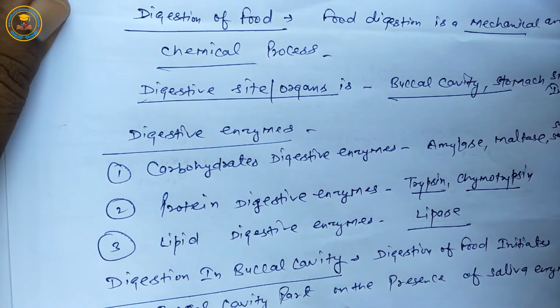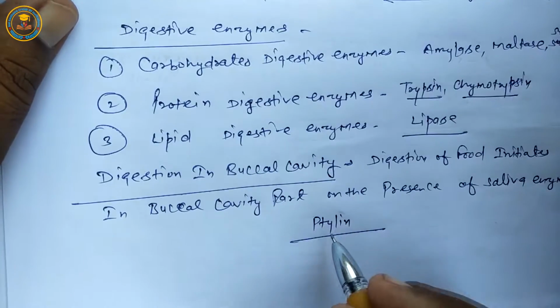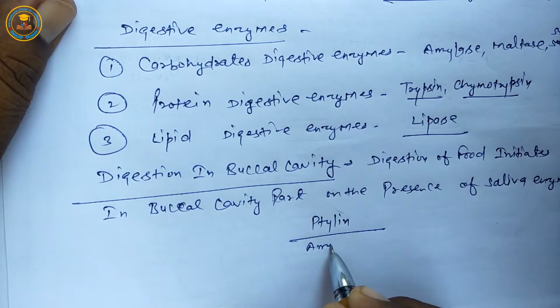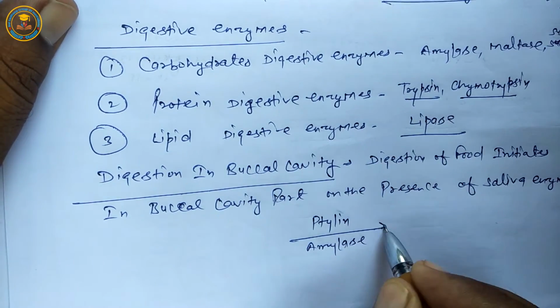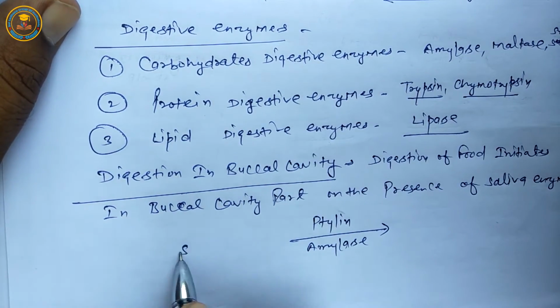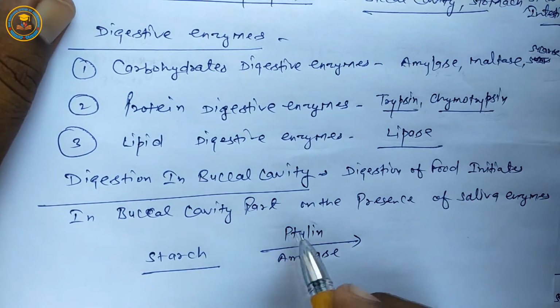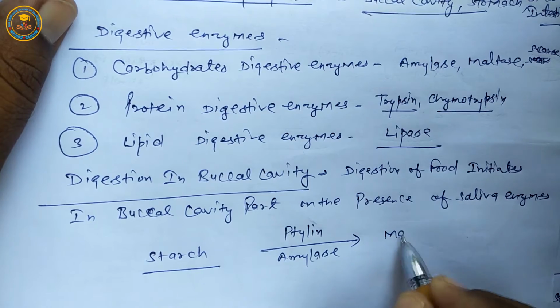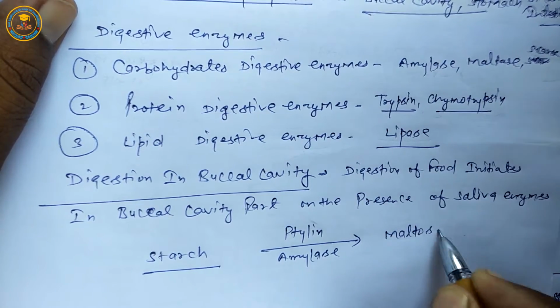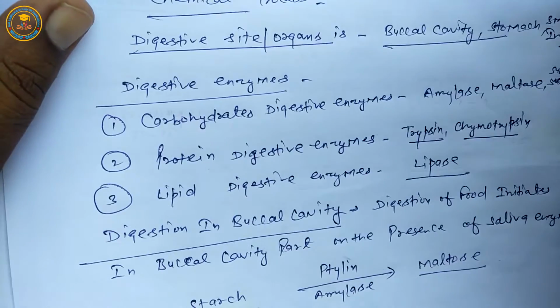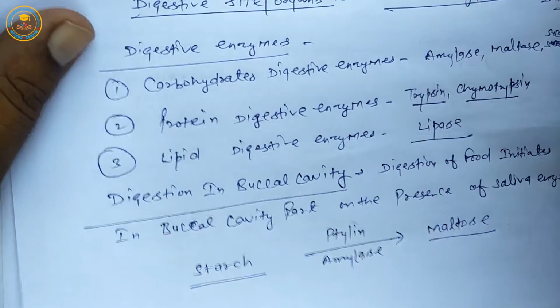First is ptyalin. It is also known as amylase. Ptyalin or amylase is polysaccharide digest enzyme. It means carbohydrate digest enzyme, and digests starch and converts to maltose.